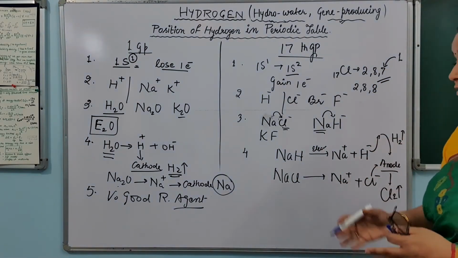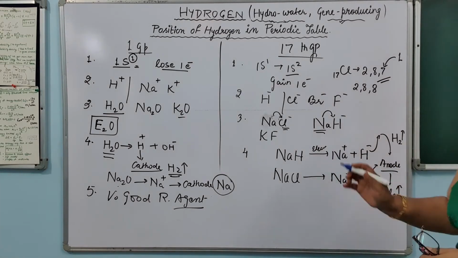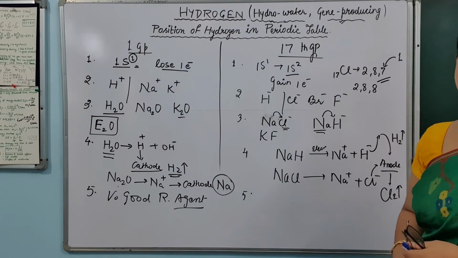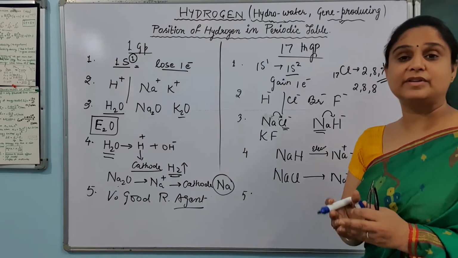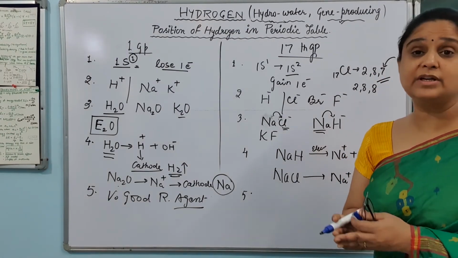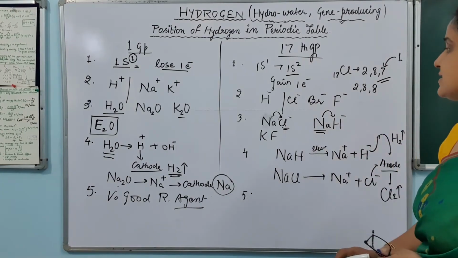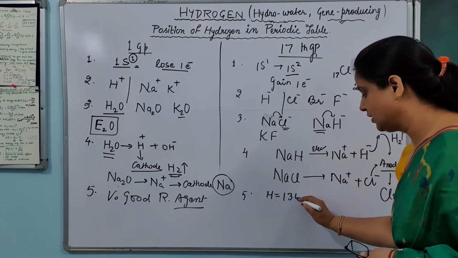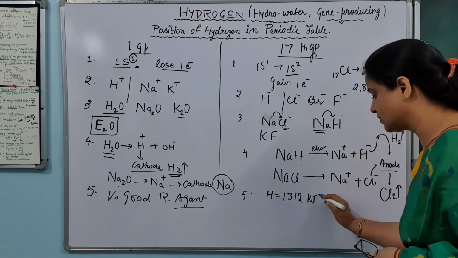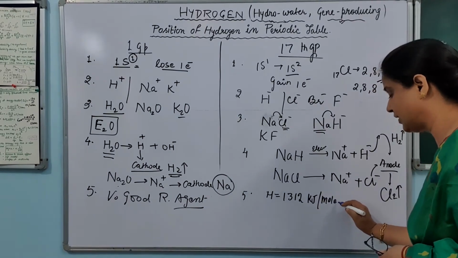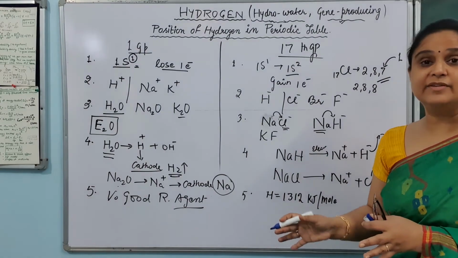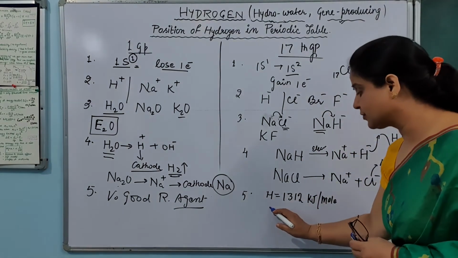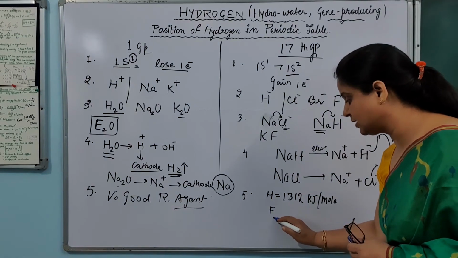On the other hand, a very important property here is the fifth property I am taking: ionization enthalpy of hydrogen resembles the ionization enthalpy of the 17th group elements. For example, IE of hydrogen is 1312 kilojoules per mole. On the other hand, we have other elements from this particular group, fluorine and chlorine.